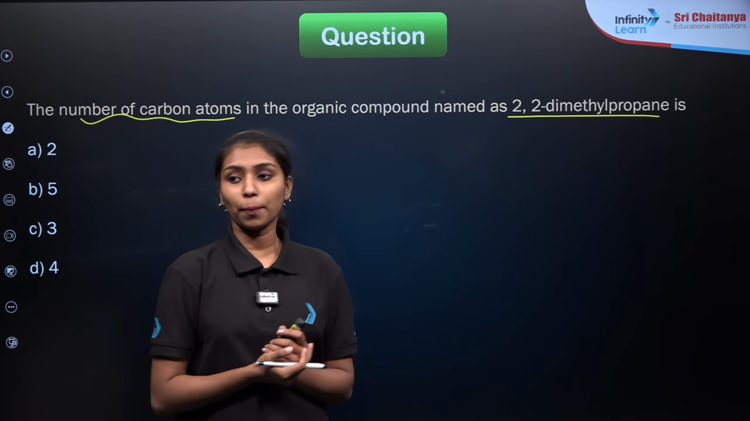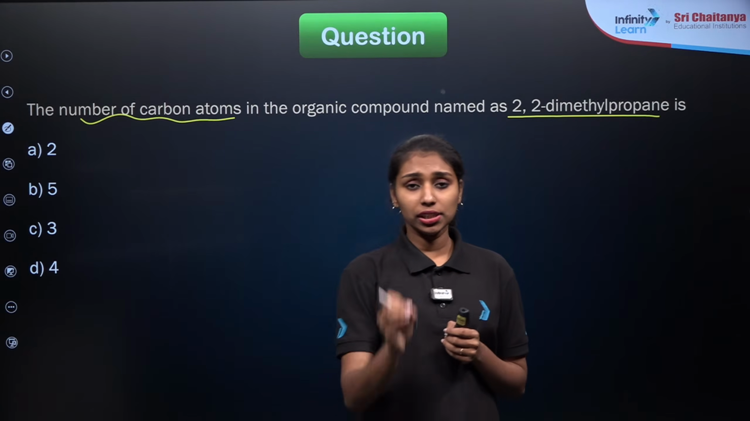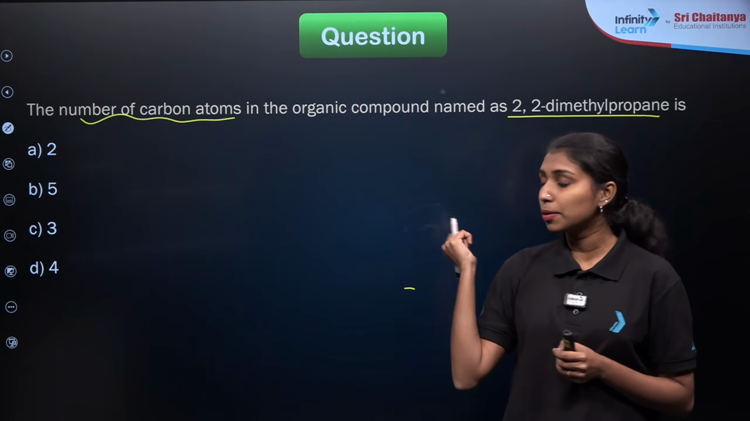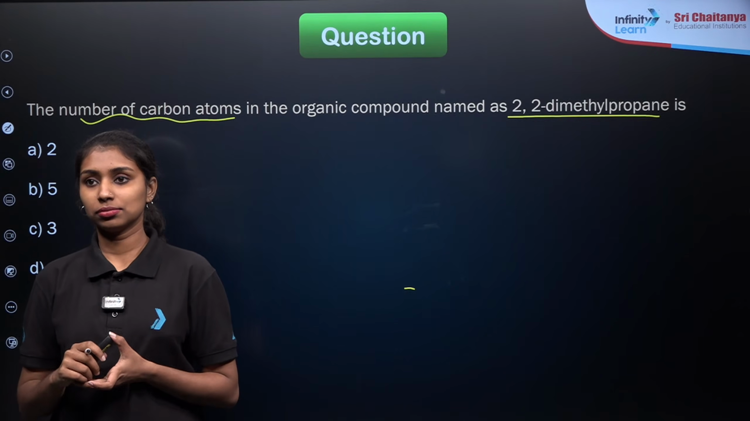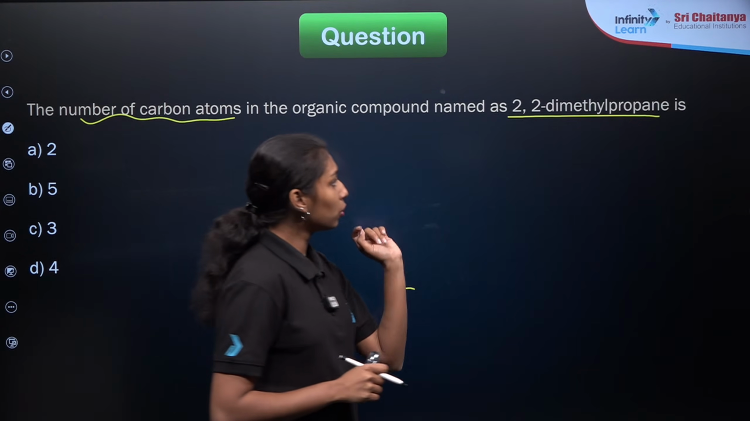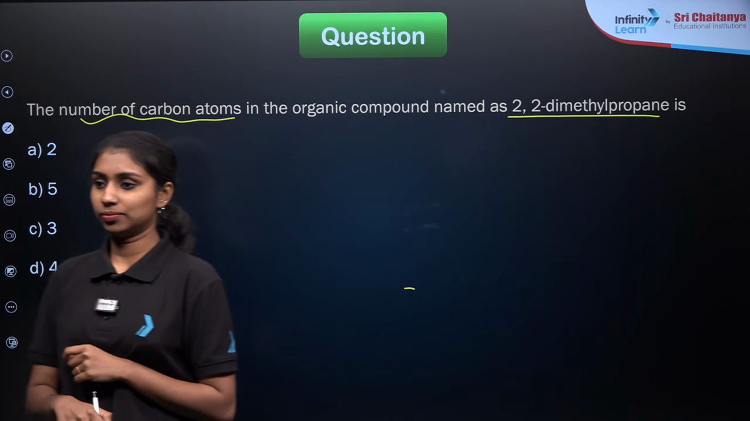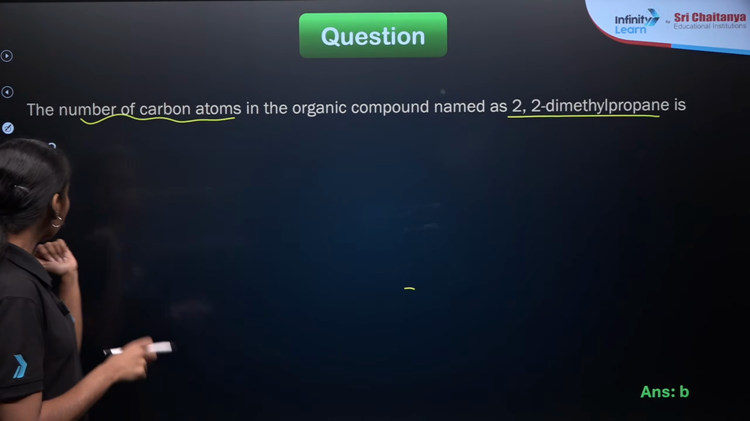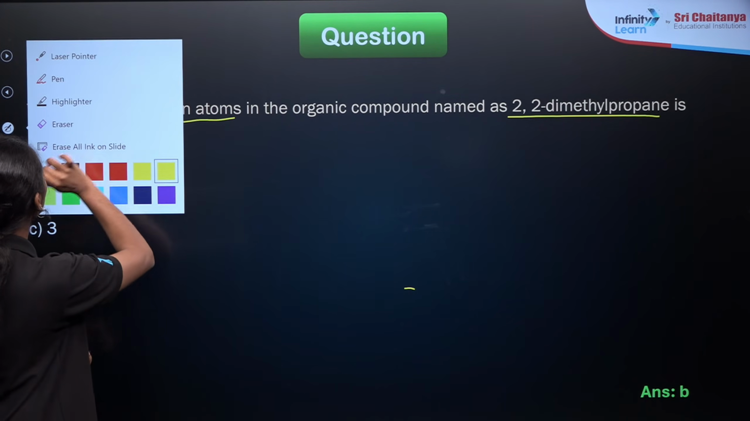2,2-dimethyl propane. I am repeating again, we need to identify the total number of carbon atoms in the compound. Dipta, it is prop, not pro. Prop for 3 and but for 4. So option B is our correct answer, which means 5. I know that you will make mistakes here.